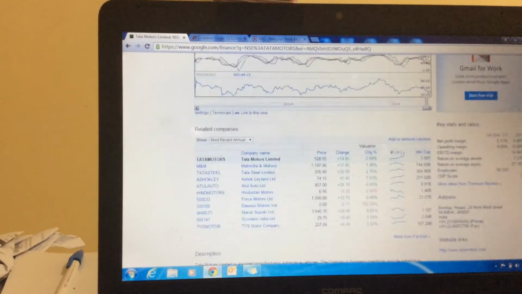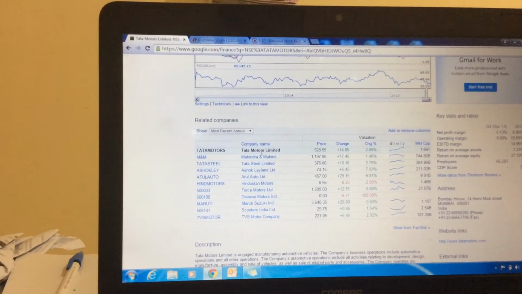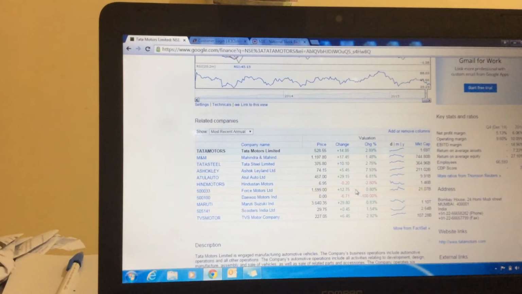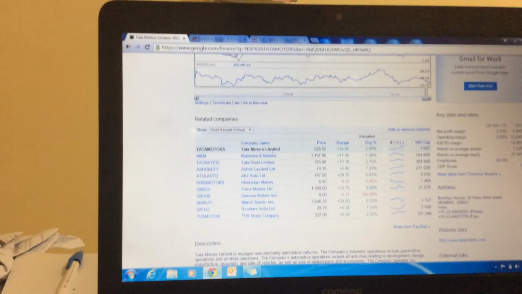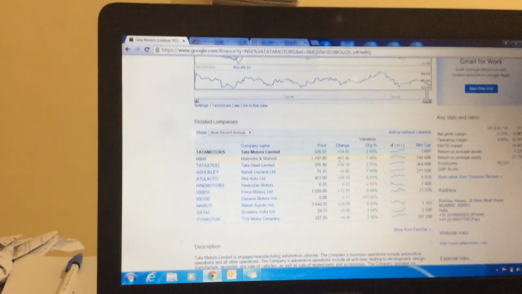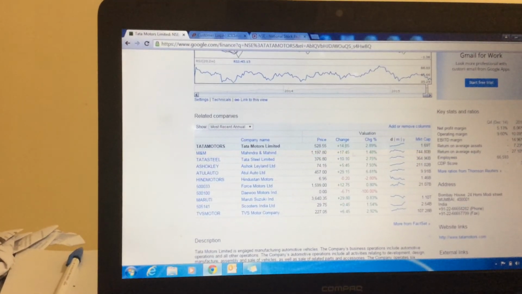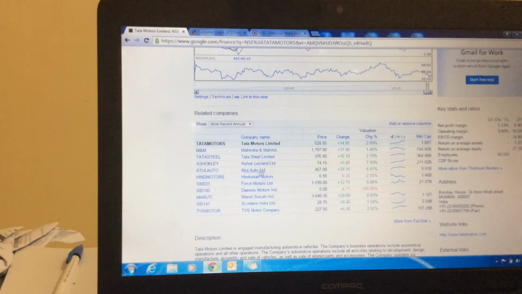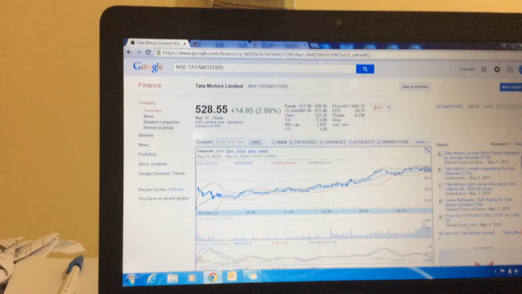And also when you're investing in a stock, always check, for Tata Motors, that all automobile stocks should be in the green, and fewer stocks should be red. Because what generally happens, if this stock is showing 45 degree inclination and all of the other stocks are red, there might be a possibility that after 10-20 minutes the stock may fall down due to market pressure, due to more sellers. So always see the other competitors, and they should be in the green, more green compared to red. Then only you can play intraday.